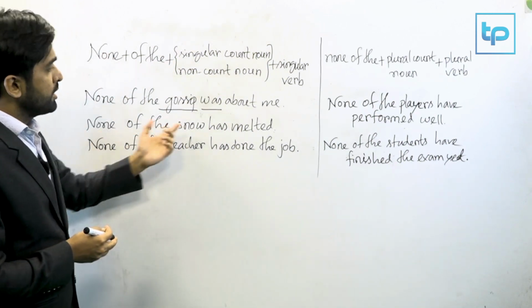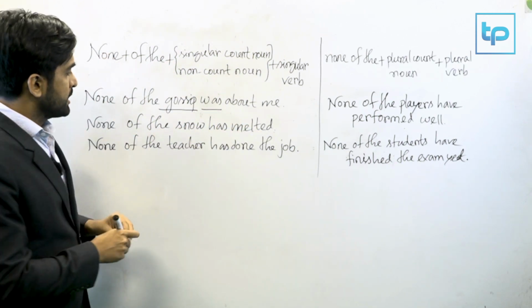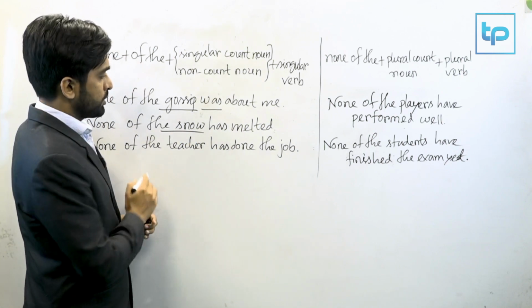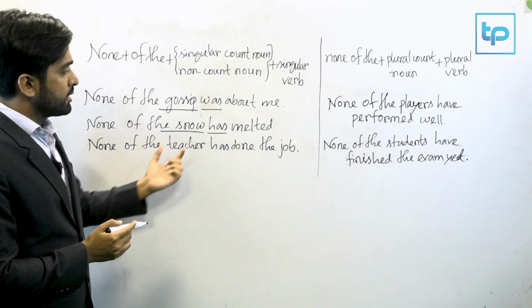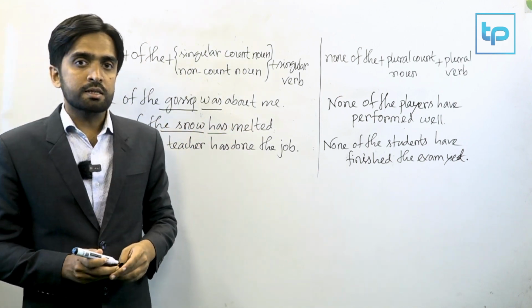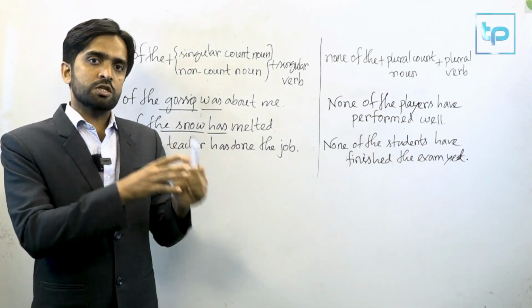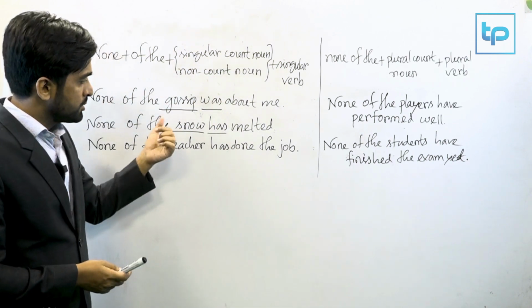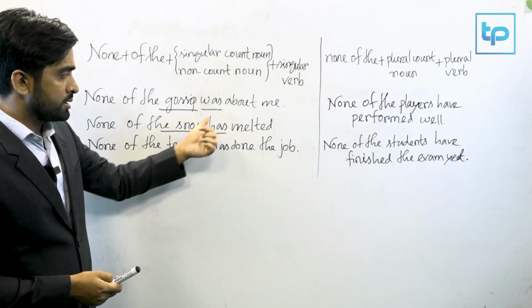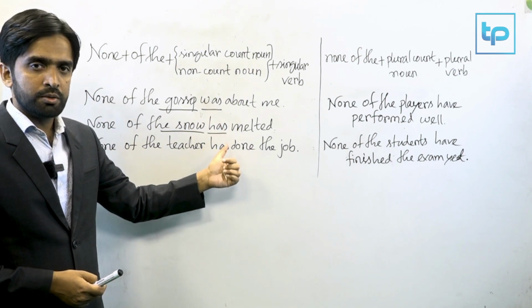And then none of the snow has melted. Here the snow is a non-count noun, so it takes singular verb. So you could say none of the snow has melted. It means not a single part of the snow has melted yet. Am I right? So the snow, as it is a non-count noun, will take singular verb.